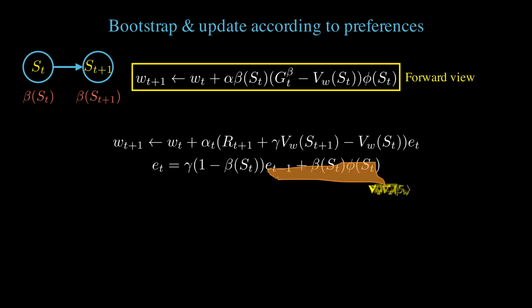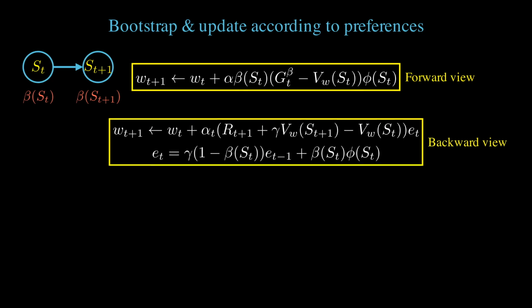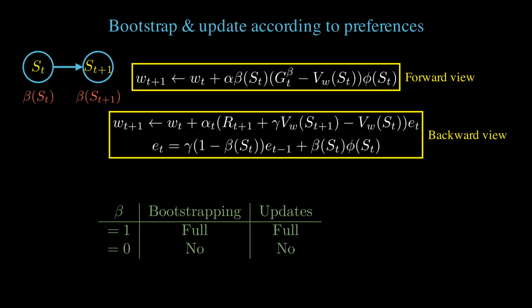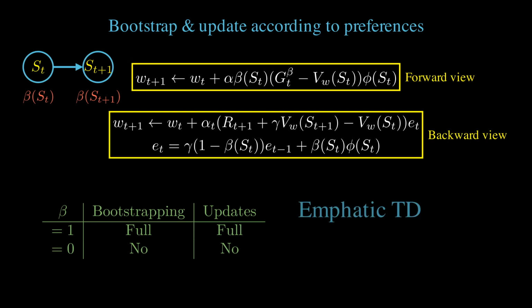One way to understand these equations is by setting the preference function to the extreme values. If a state's preference is 1, then that state receives a complete update whenever it is visited. Also, other states bootstrap its value completely, therefore not depending upon the future information for updates. When a state's preference is 0, then the state is not updated even if it is visited, and other states don't bootstrap from it. A similar effect can be achieved in the emphatic TD algorithm. However, it uses two parameters instead and constructs a trajectory-dependent quantity to relay updates.